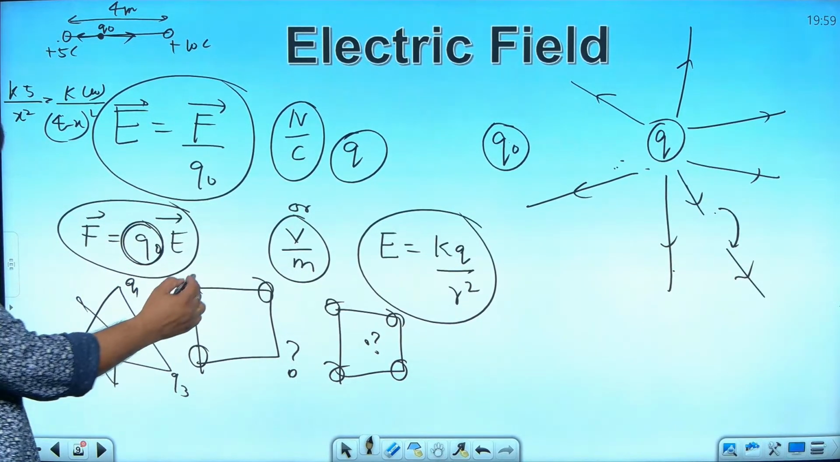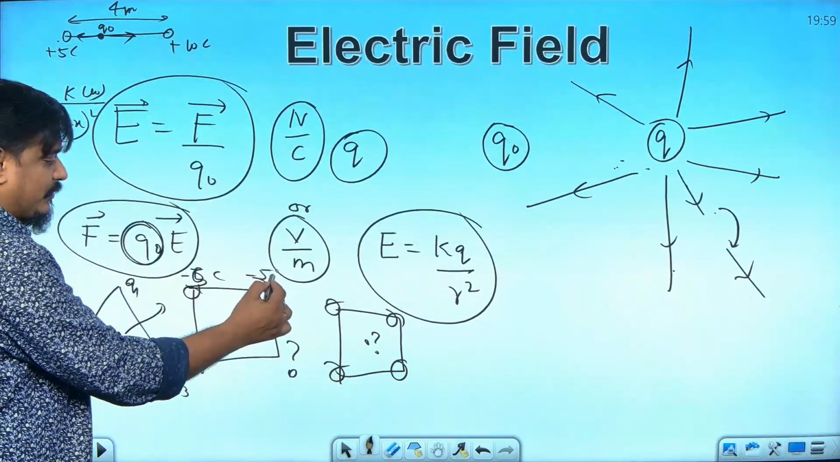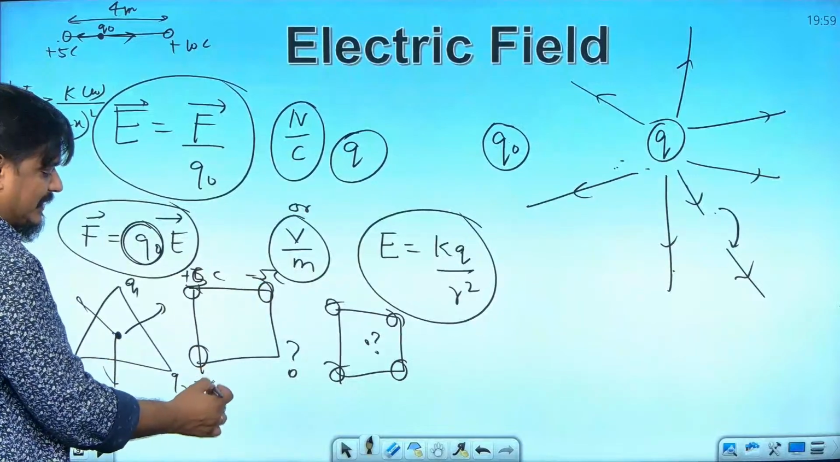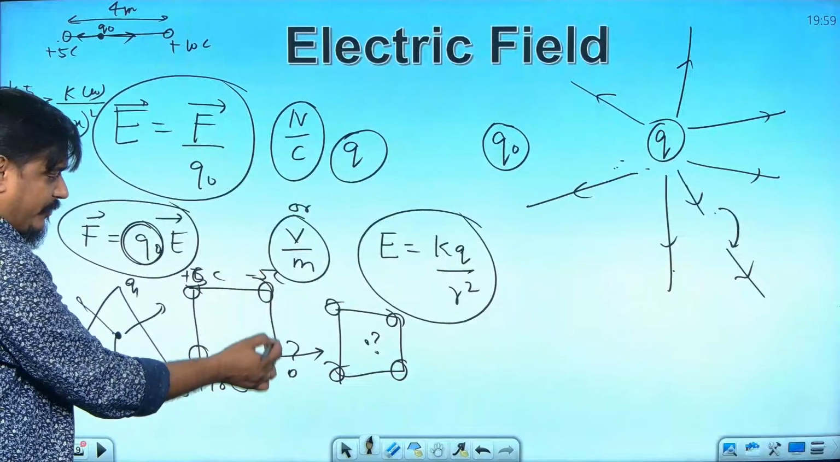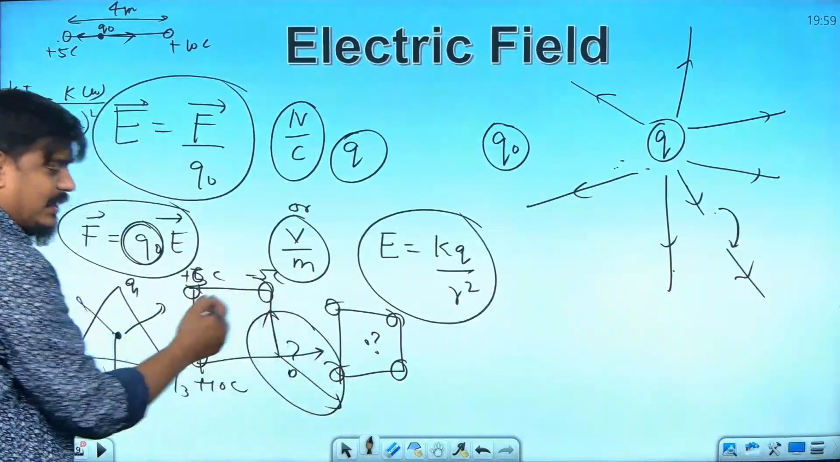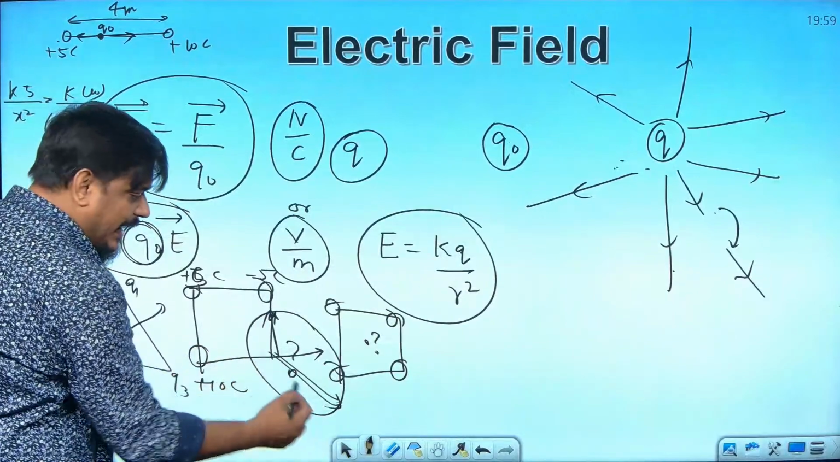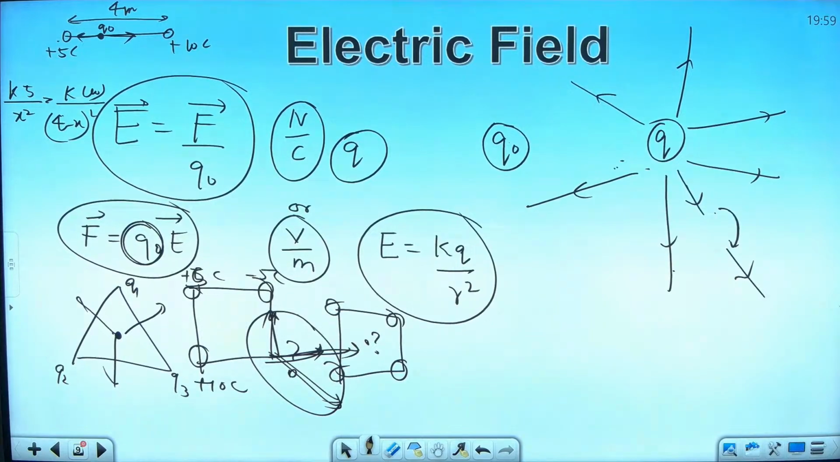Same way here, suppose it is plus 5 Coulomb, plus 5 Coulomb, minus 5 Coulomb, plus 5, minus 5, plus 10 Coulomb. This plus 10 will give a repelling field, minus 5 attractive field, plus 5 repelling field. All these three, solve these two first and then it will come in this direction, add these two things, get the answer. Are you understanding?